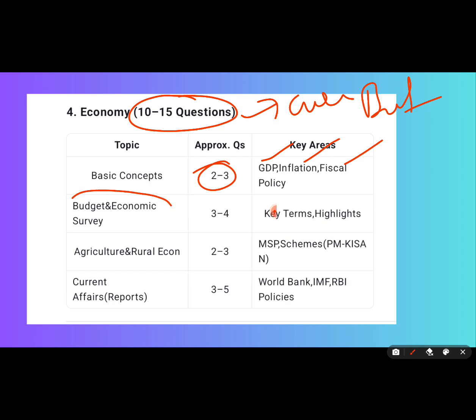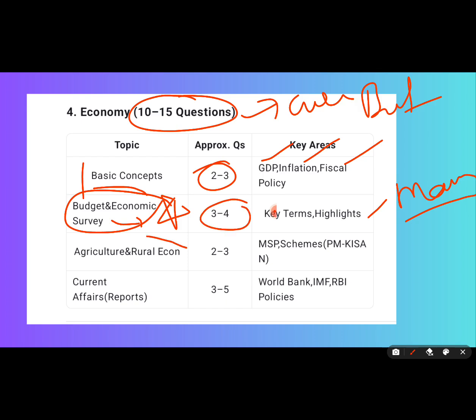The same way, the budget and economic survey. This is very, very important. Take it as the Bible for economy, because you can get answers for so many questions, even in the mains exam, from the budget and economic survey. So study the budget and economic survey. Focus on the schemes mentioned in the budget and the trends mentioned in the economic survey. You'll get 2 to 3 questions every year.